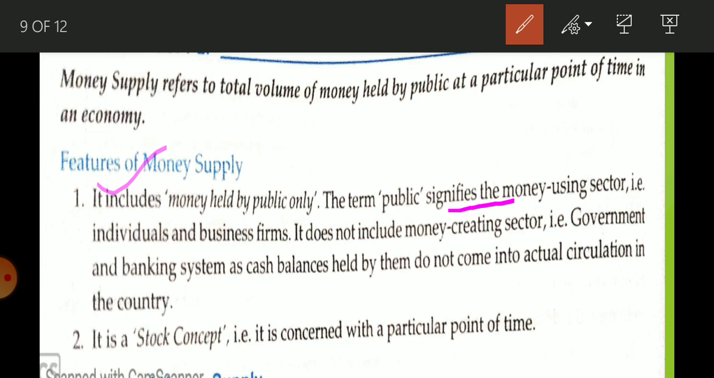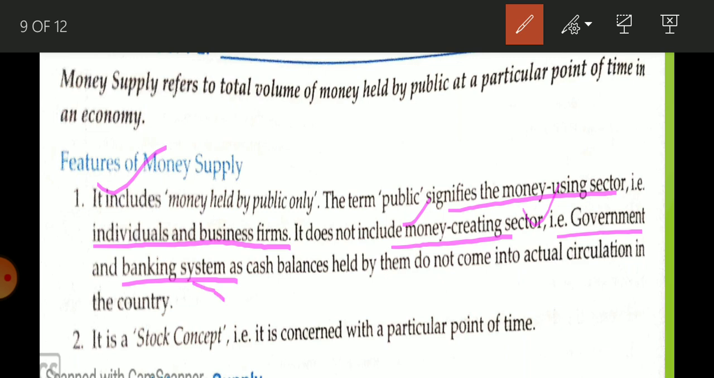What do you mean by money using sector? So money using sector means individuals and business firms. What is considered as a money creator sector? So government and banking system are considered as a money creating sector. Why are these considered as a money creating sector? Because government issues 1 rupee note and all coins.